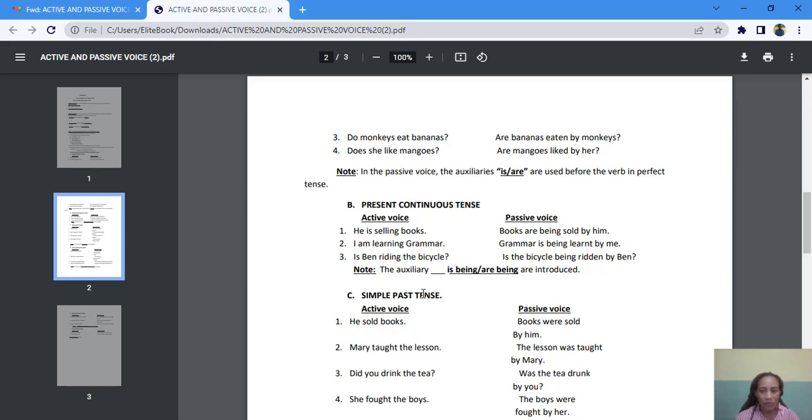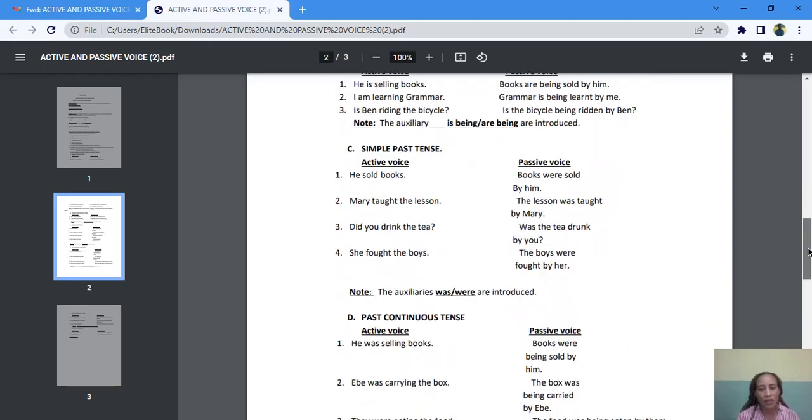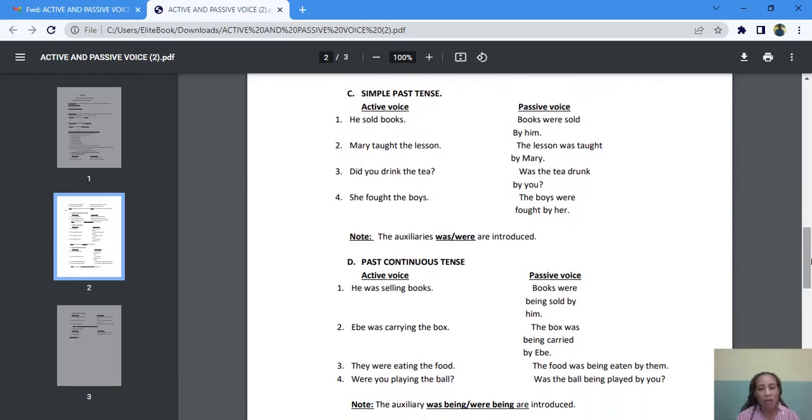Okay. Now let's look at the simple past tense. Simple past tense. How do you change active voice to passive voice when you have a simple past tense?